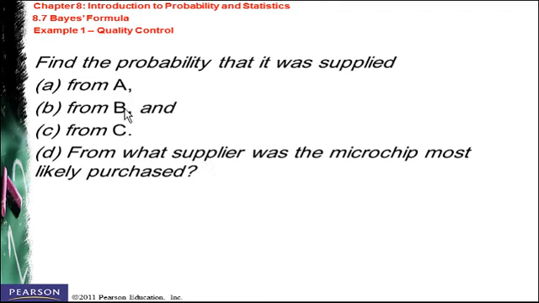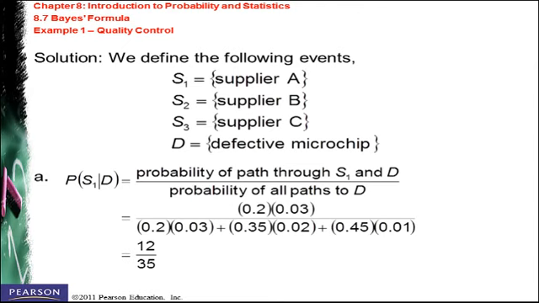First we need to find these probabilities. So we can say at the beginning that we define the following. S1 is for supplier A, S2 for supplier B, S3 for supplier C, to make things easier, and D means defective microchip.